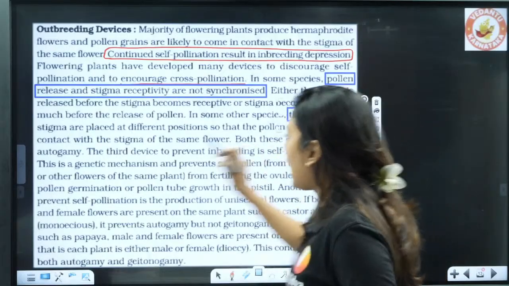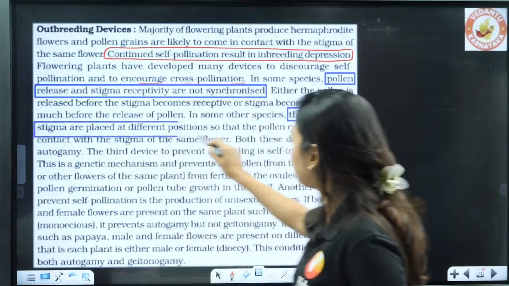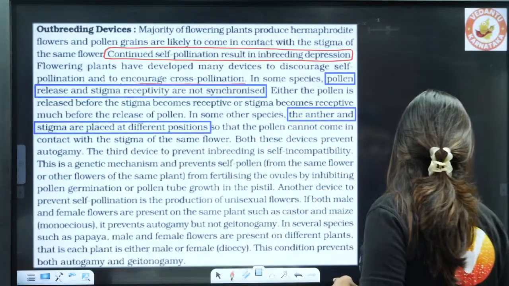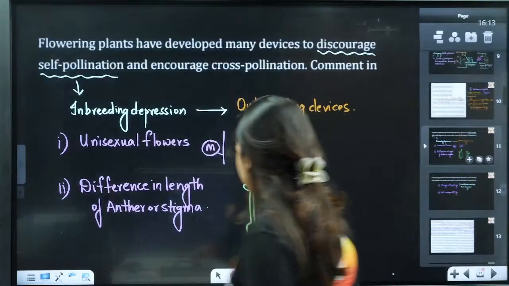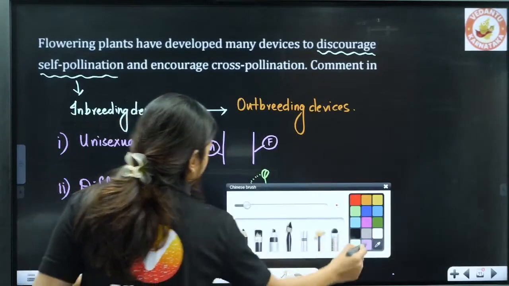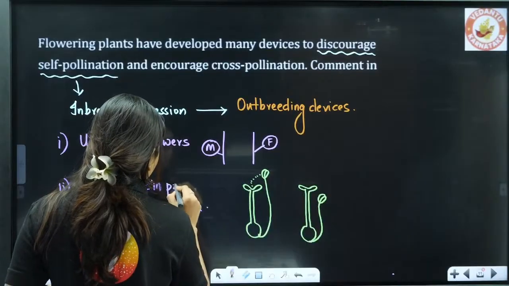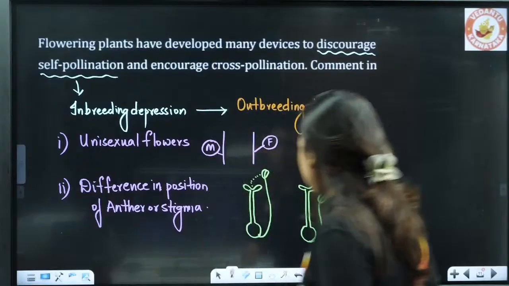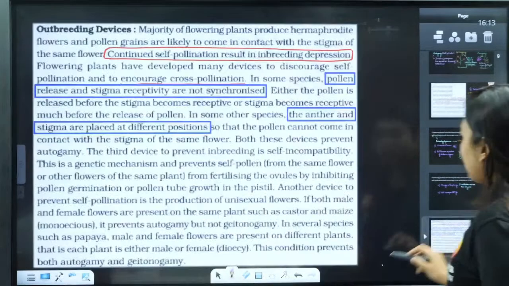In some other species, the anther and the stigma are at different positions. So length wise, or position wise, they are changed. NCERT gives difference in position of anther or stigma.